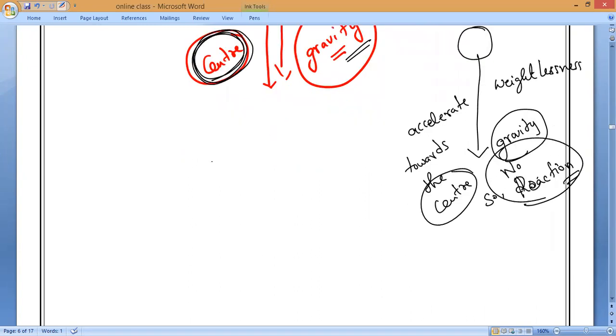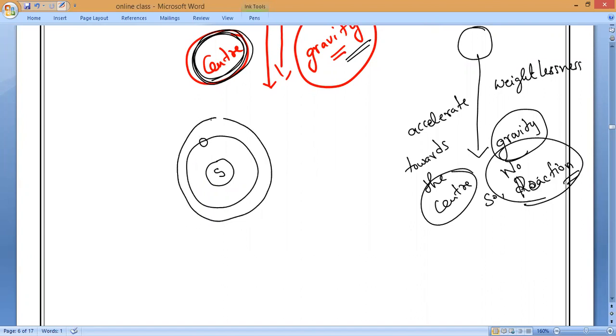In the same way, planets are revolving around the sun. This is the sun and this is the planet, and the planet is revolving around the sun in a particular orbit. The sun is exerting gravitational force, but that gravitational force is completely converting into what force?